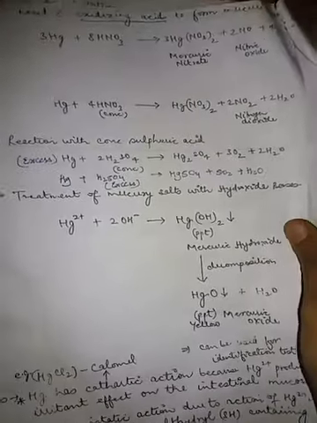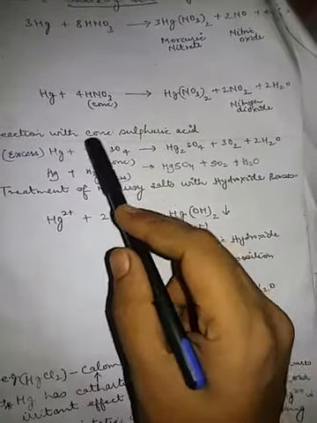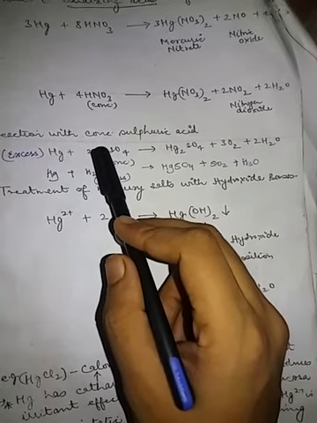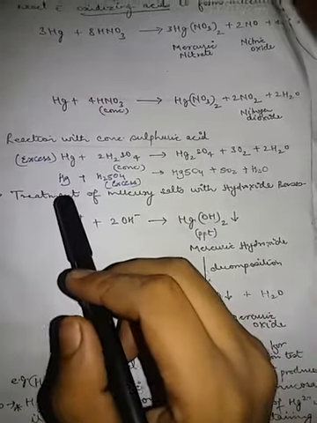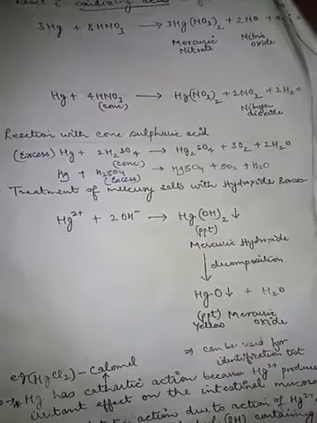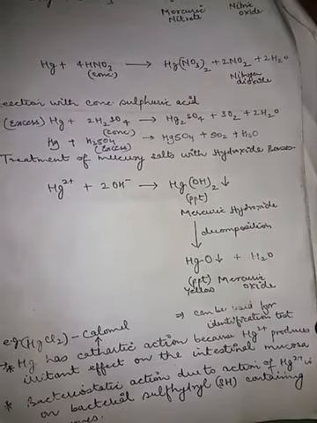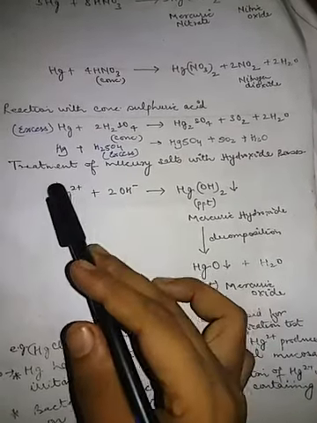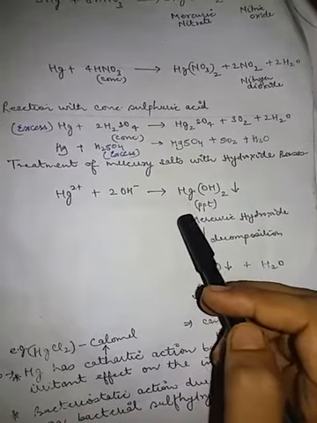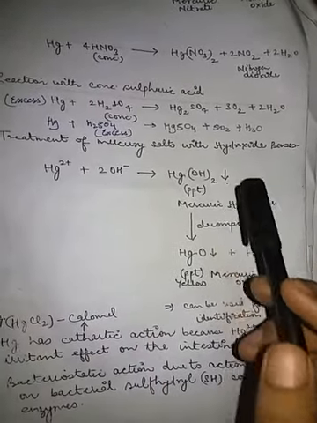So, reaction with the concentrated sulfuric acid. If mercury is reacting with the sulfuric acid, which is concentrated here, we get the mercuric sulfate, sulfur dioxide and water. So the treatment of mercuric salt with the hydroxide bases, what do we get? We get the mercuric hydroxide. This is the hydroxide and this is the mercury. Mercury with the hydroxide, we get mercuric hydroxide, which is available in the form of precipitate, which will be settled down.